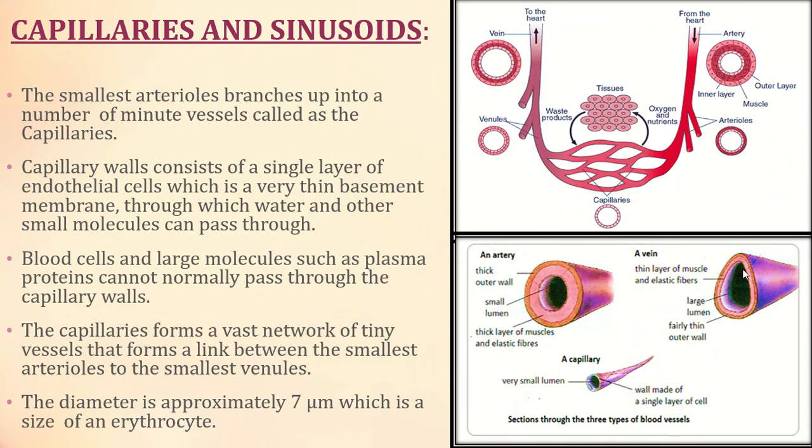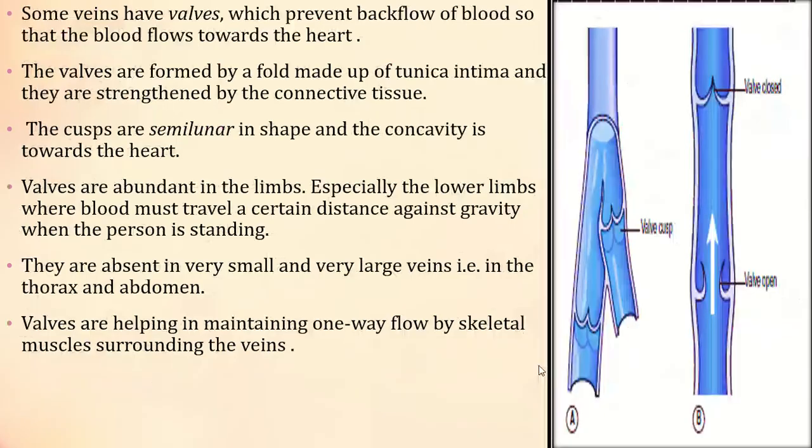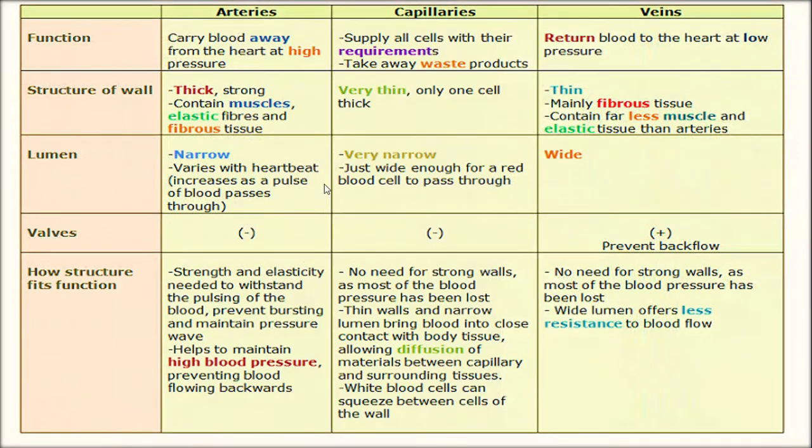Here a large lumen is present, and here a very small lumen. So the small lumen is for the artery, the large lumen for the vein, and a very small lumen for the capillary. So that is mentioned here. Lumen means this. Valves are not present in arteries; they are present only in the veins to prevent the backflow of blood. So this is how the structure fits the function.